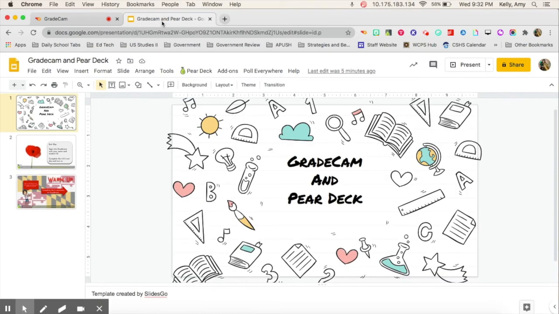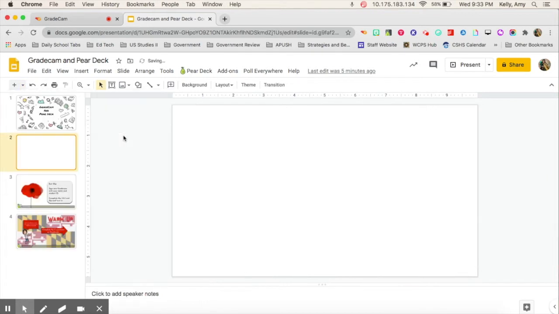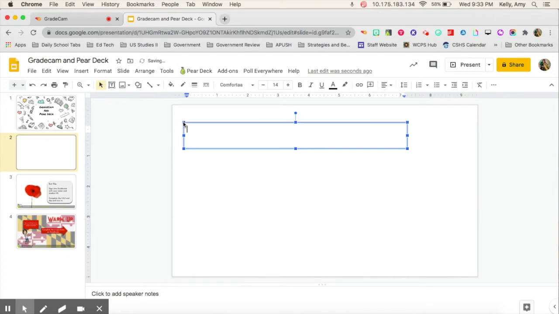Then I'm going to come into my Google Slides and create a new slide, and then I'm just going to create and build my slide.